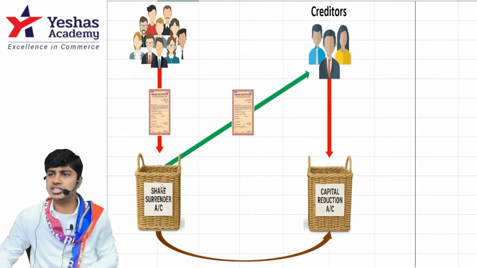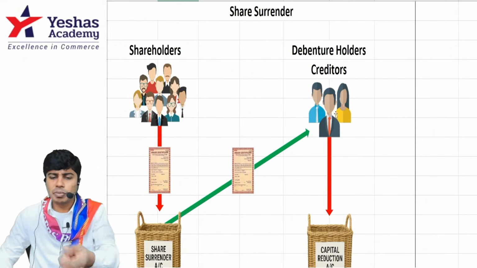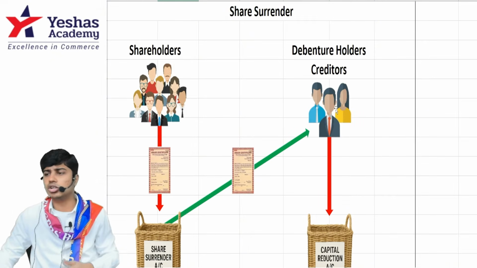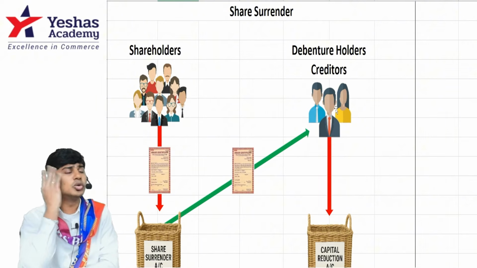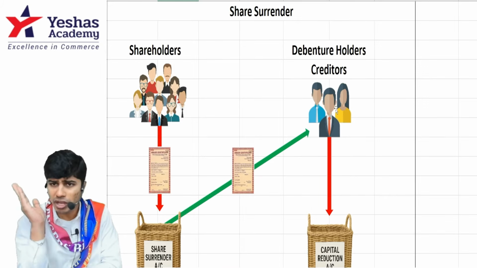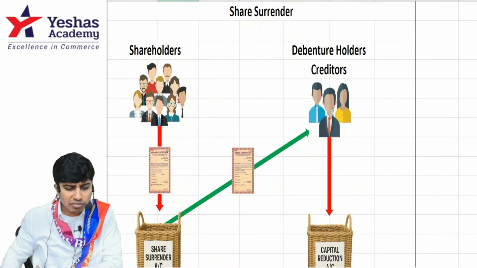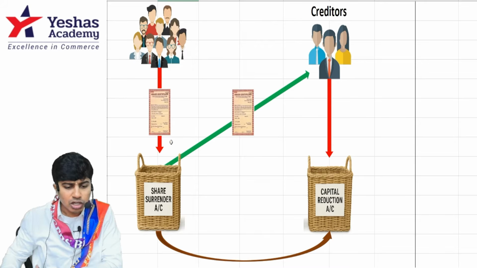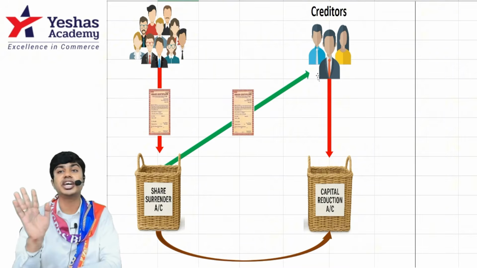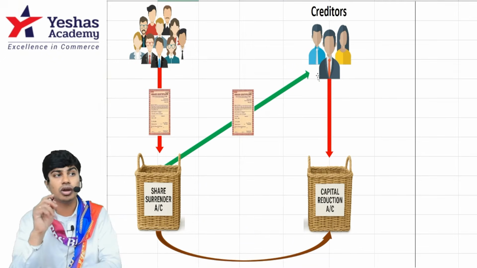Why did we collect these shares? We are going to use this to pay our creditors, to pay our debenture holders, to pay arrears of preference dividend, to pay preference shares which are due for redemption, to pay any of these people. When we give these surrendered shares to these people, don't try to write a direct journal entry. You will go wrong. Why?